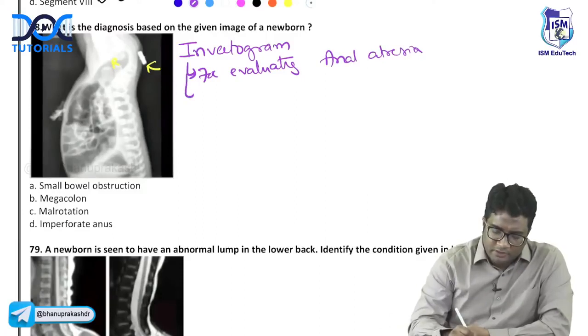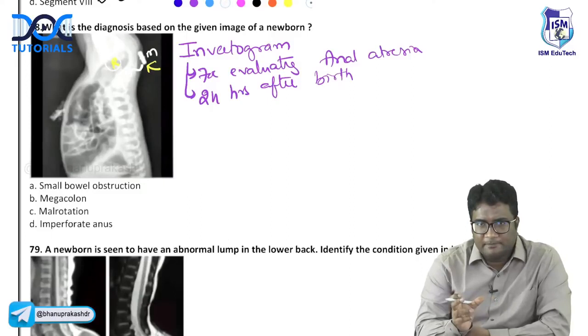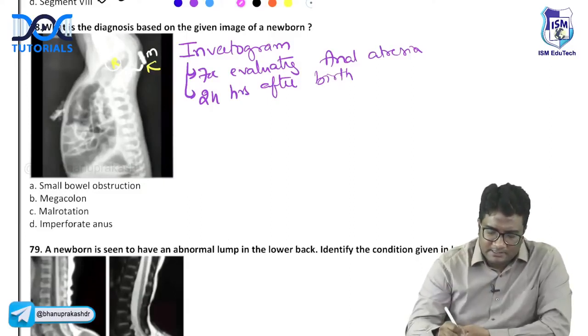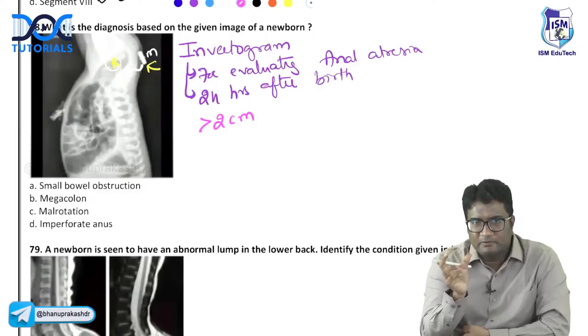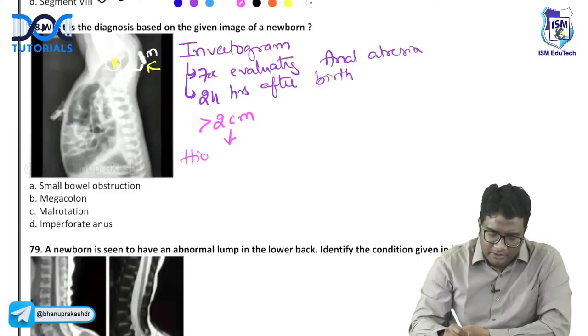And this invertogram is usually done 24 hours after birth. You should not do it immediately, you should do it 24 hours after birth. You want the gas to come in the rectum and look at the metal button. You compare the distance between rectal layer and metal button. So, is it a high anal atresia or low anal atresia? If this distance on invertogram is more than 2 centimeters, this is high anal atresia.